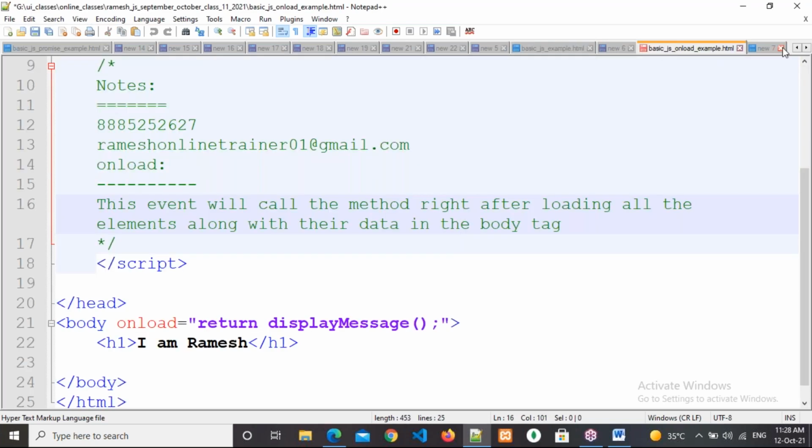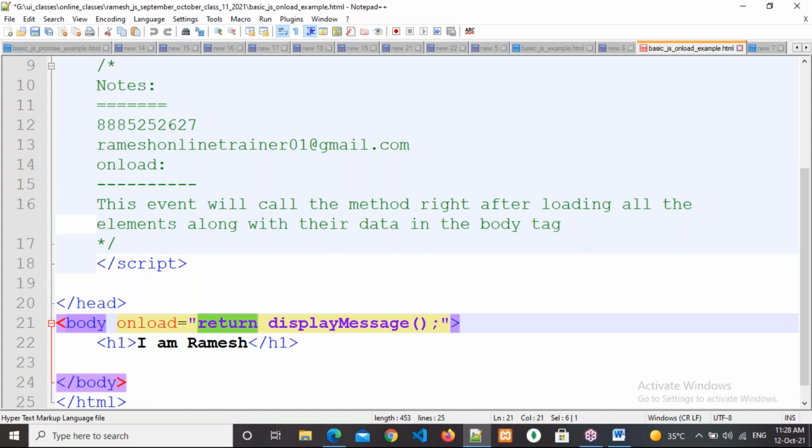Tell me now, Dinesh, what is your doubt? Sir, if we write the return keyword, does the display message function must return something, or is it optional? The return keyword is optional. Forget about the return keyword for now. We just need to call the method on this event. That's it. Okay, sir. If I put a return keyword, must the function return something? I will tell you today in class what the importance of the return keyword is.